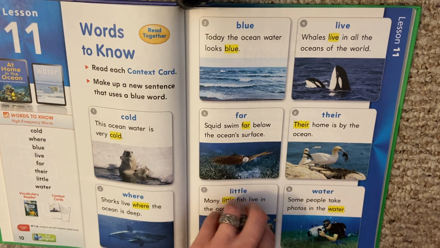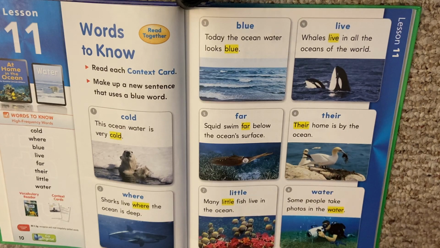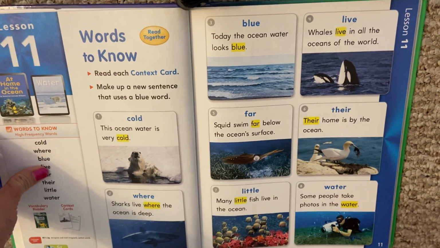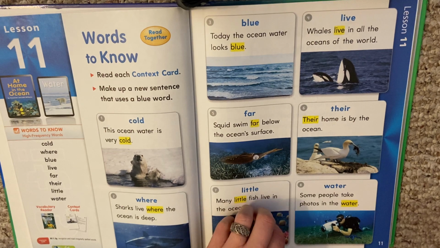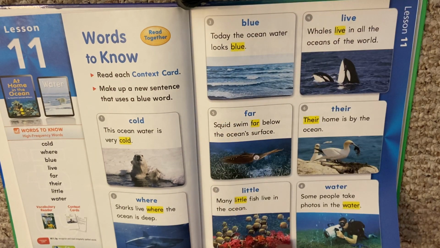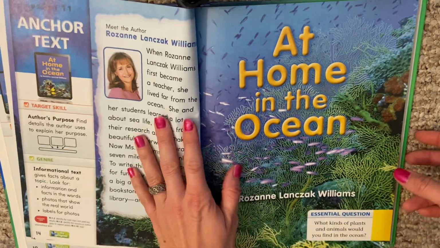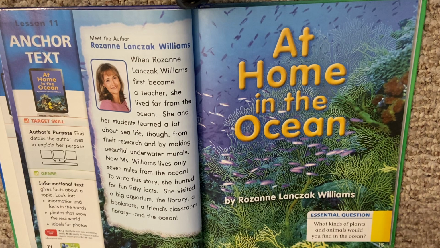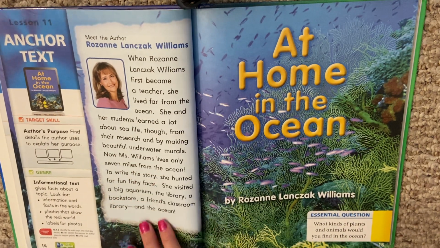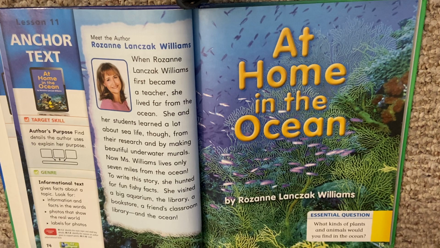Okay. All right. So as you can see from these pictures on this page, there's a lot of sea animals, isn't there? And people who live by the ocean. Our story for the week is called At Home in the Ocean. Okay, it's written by Roseanne Lankazak Williams. And if you want to read about her, you can go on Think Central and click the speaker button to listen to about Roseanne.